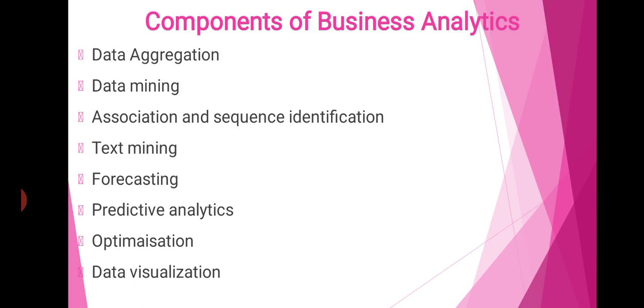The next is forecasting. From the term it is very clear: forecasting of future events or behavior can be created based on historical data. The next is predictive analysis. Companies can create, use and manage predictive scoring models, addressing events such as customer behavior narrowed down to age bracket or income level. The next is optimization.